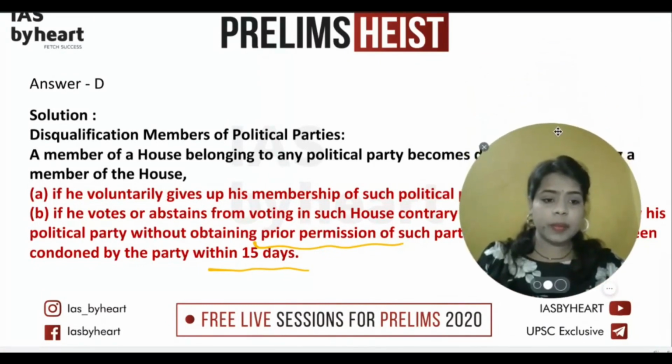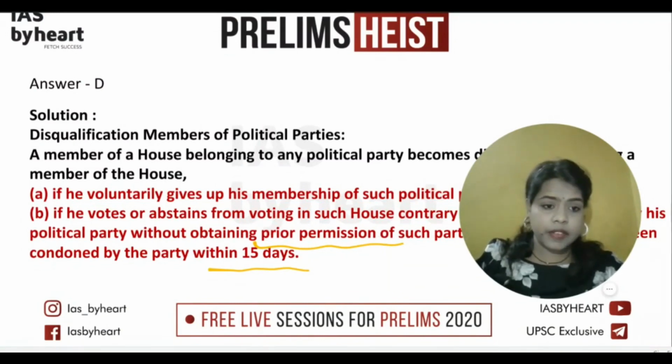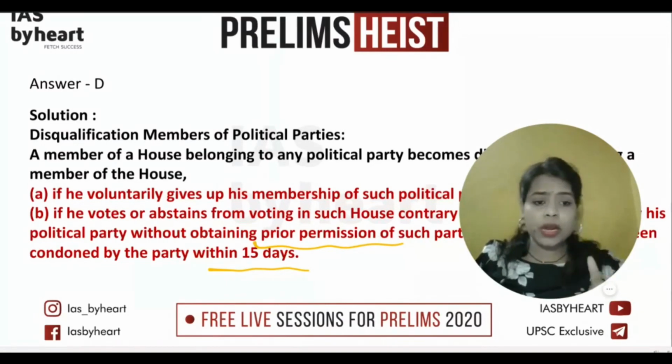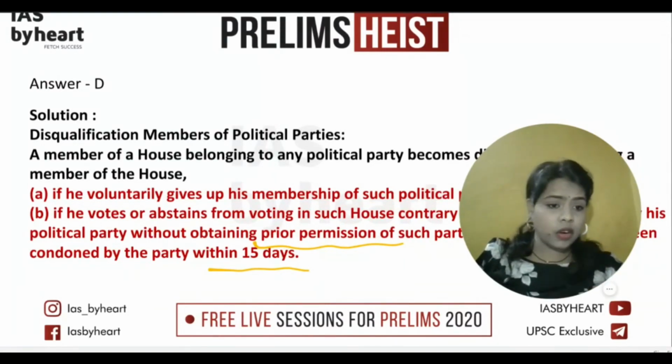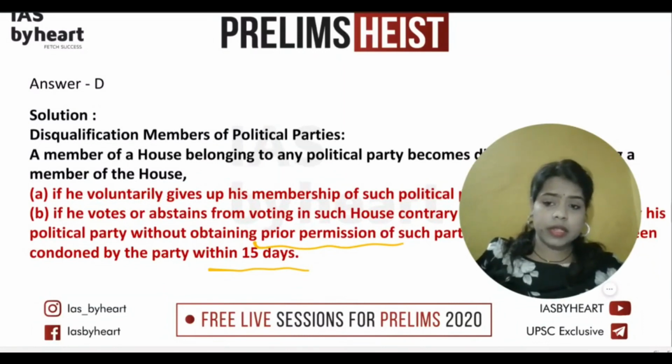So this has to be remembered. This is the easiest part to remember, but most of the time you observe there will be a question regarding the anti-defection law in the UPSC paper. It's a very small area. It requires hardly 1 hour of preparation so that you can get clarity. But every now and then it will be in the news, so that's why it becomes important.